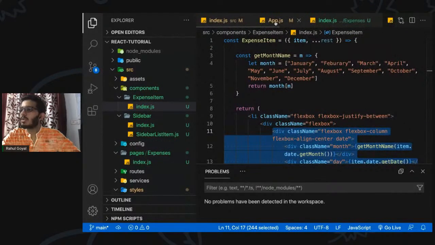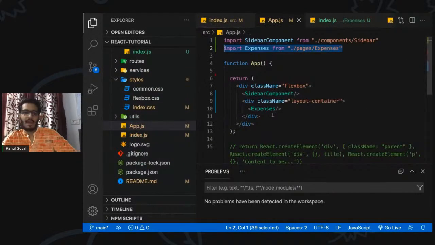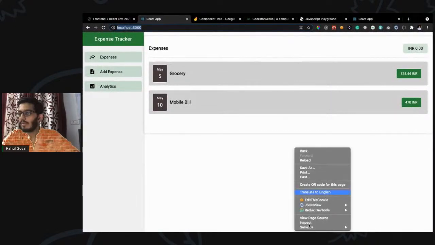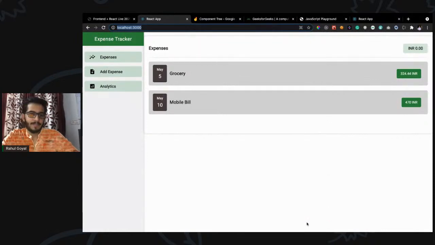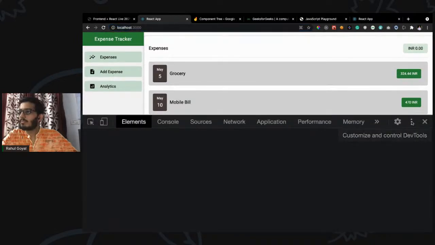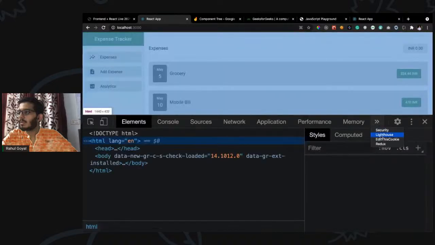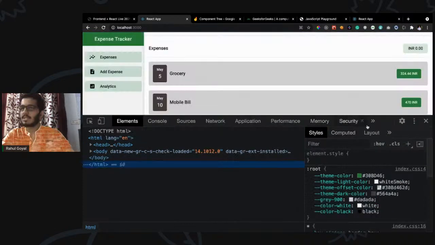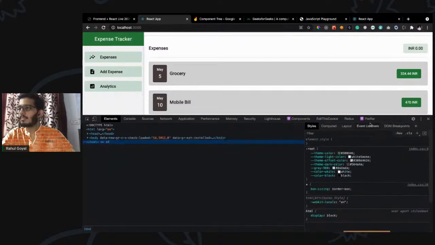Okay, so now we see our app.js file. We see we have this complete code, but we have made use of multiple different components, right? So we can even see the component tree. The plugin has crashed. It is there.